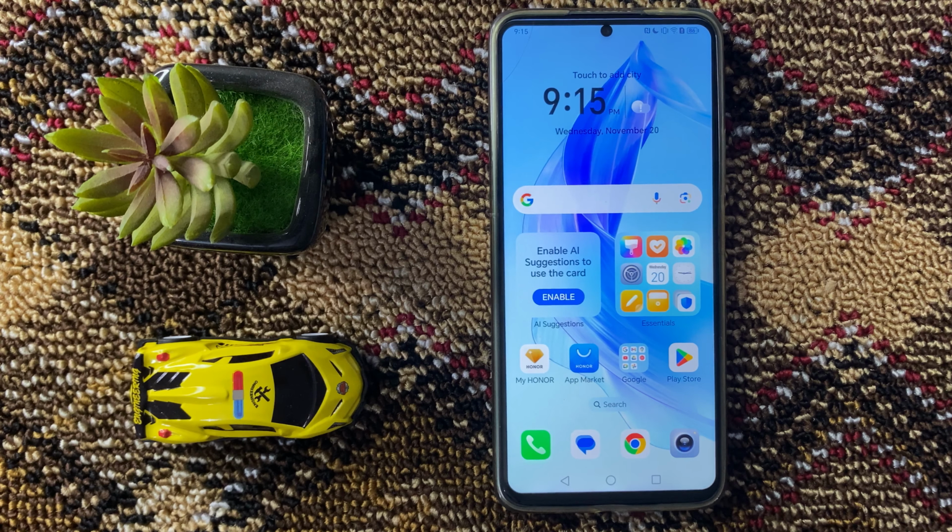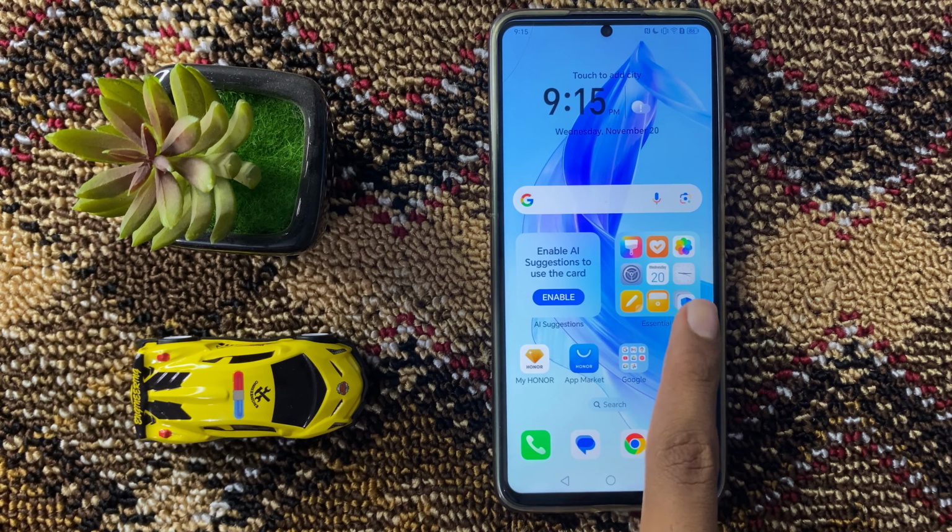How to fix Huawei mobile phone message notification not working. So let's start the video.